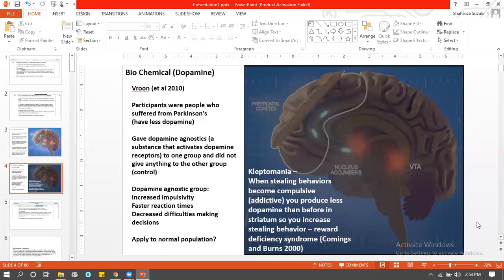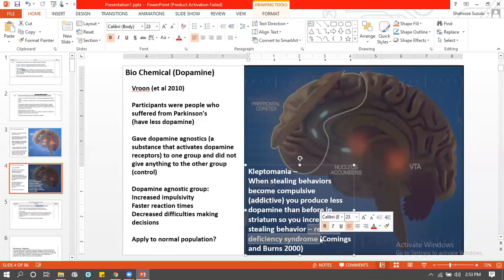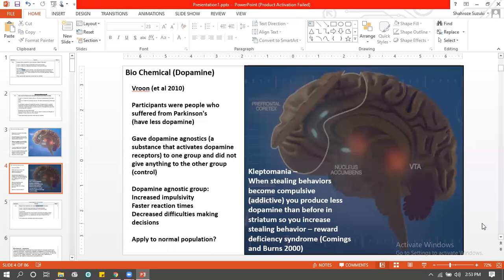They particularly explain something for kleptomania, जो people चोरी करते हैं, who get addicted to stealing. Basically, they say that a person with kleptomania suffers from a reward deficiency syndrome. I'm repeating again. A person with kleptomania will suffer from a reward deficiency syndrome. So what is a reward deficiency syndrome? Basically, it means that the person who has kleptomania stole something, इसके दिमाग में dopamine निकलेगा. So Cummings and Burns say कि जब वो अगली दफा चोरी करेगा, उसके दिमाग में इतना ज्यादा डोपामिन नहीं निकलेगा जितना पिछली दफा निकला था.